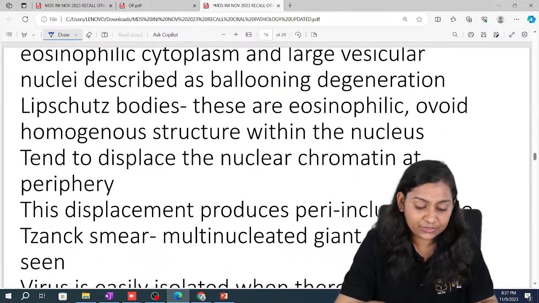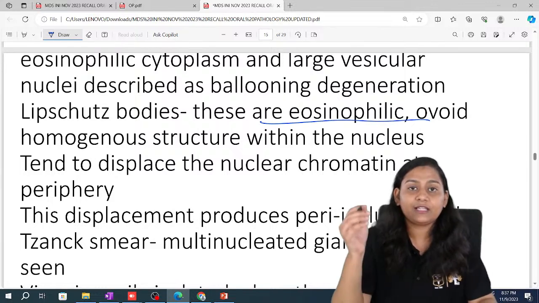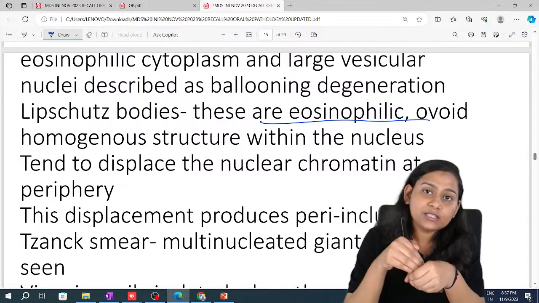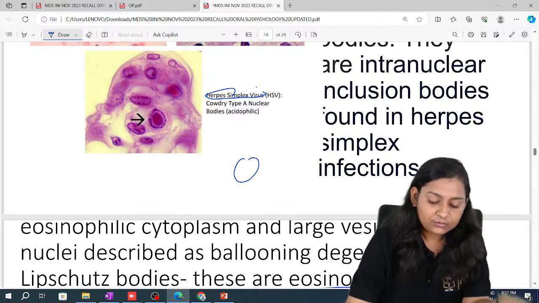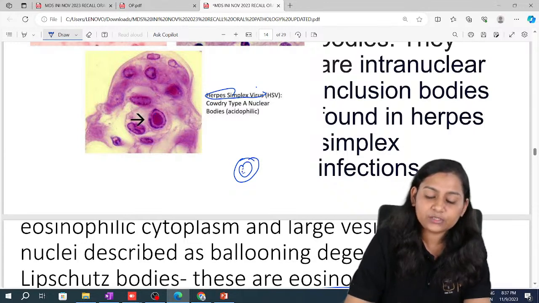Now, what are Lipschitz bodies? Basically, these are eosinophilic and are present within the nucleus of the cell. If I say this is the cell, this is the nucleus, Lipschitz bodies are present within the nucleus.